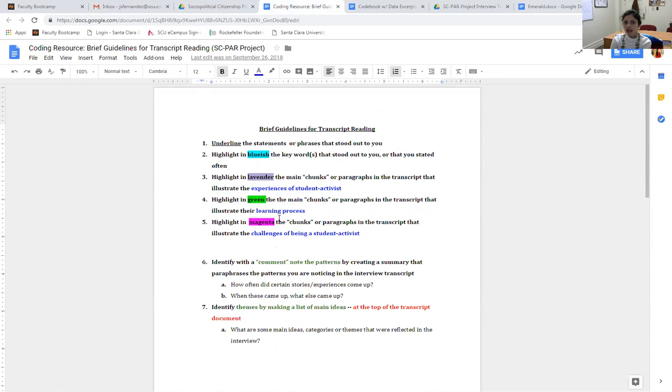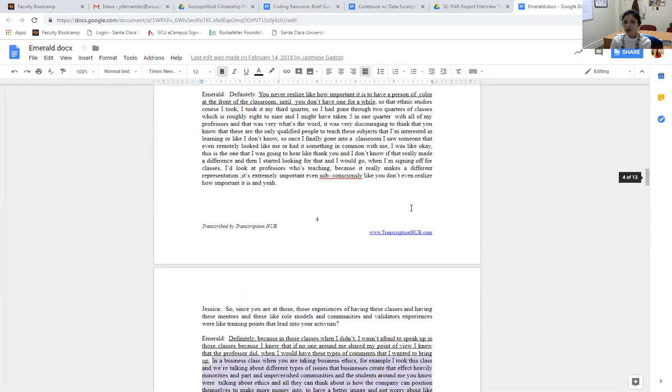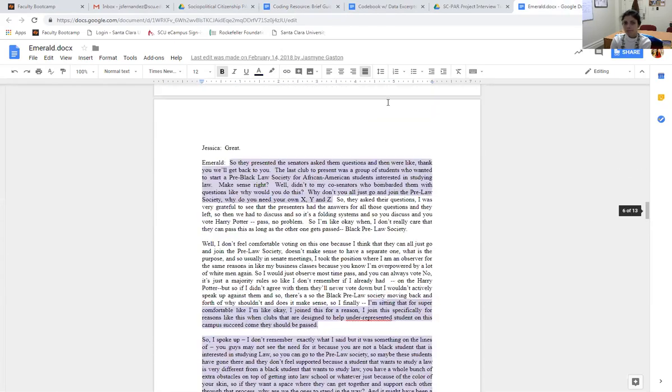Green for examples that illustrate a learning process. Magenta for examples that illustrate the challenges of being a student activist. And the blue is keywords or things that might have stood out to you. So as you can see, this transcript has already been read and coded.